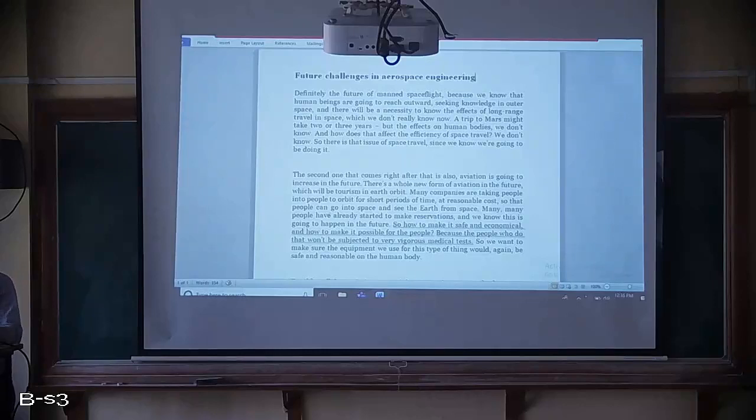So how to design your rocket engine or rocket based on that? So many complicated things are there. All those things are achieved already, but apart from that, in the future, what are the challenges we may get in this particular field, that is aerospace engineering?